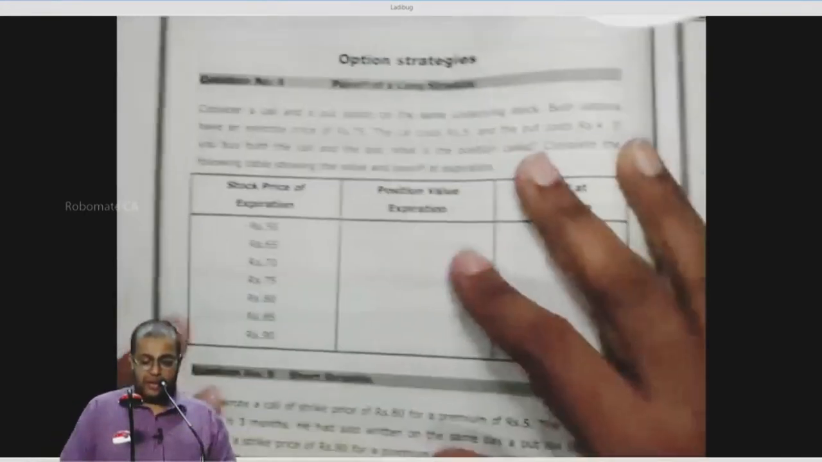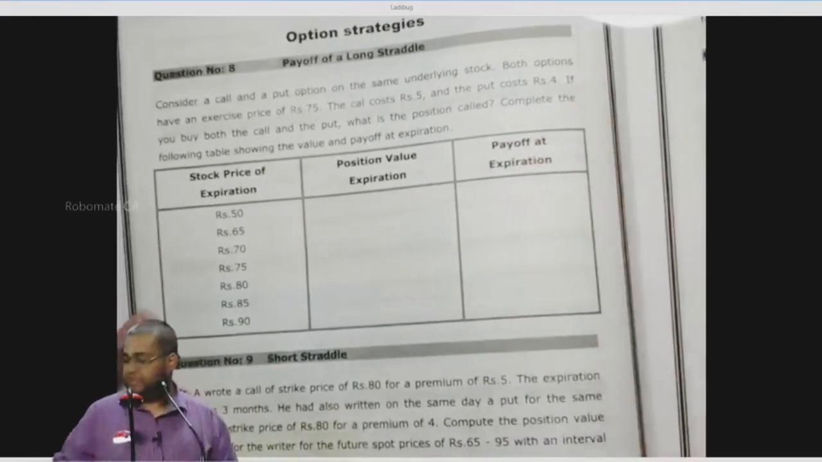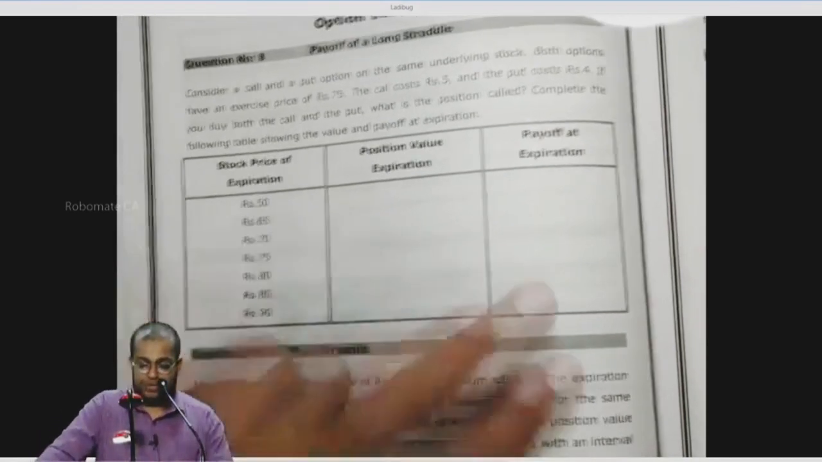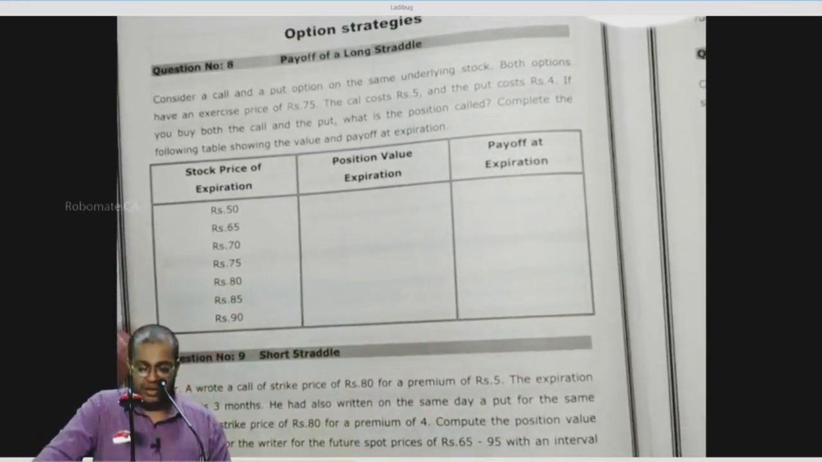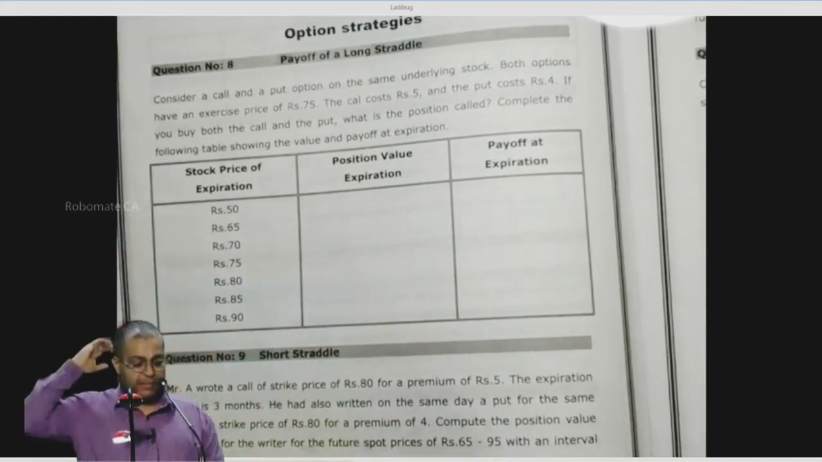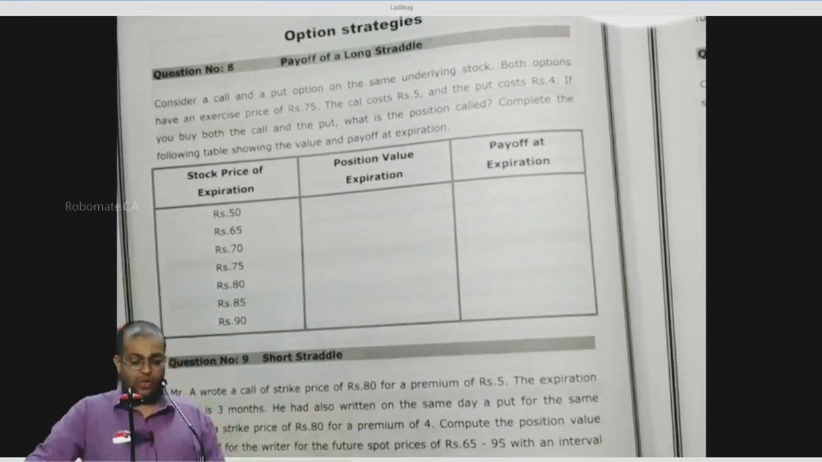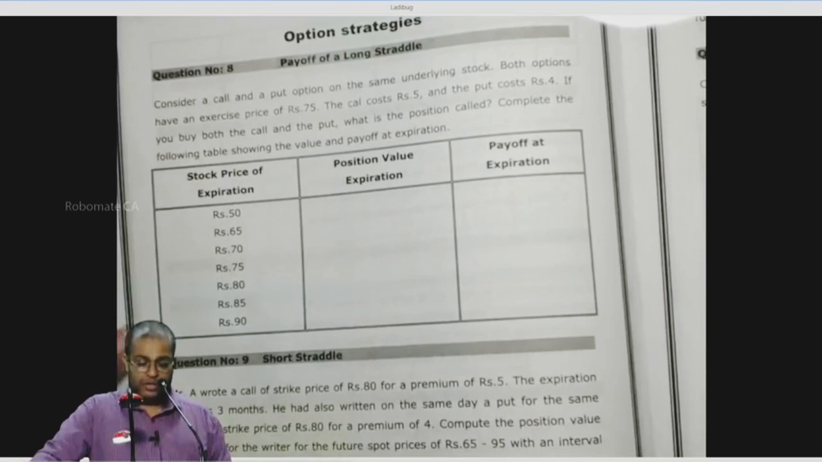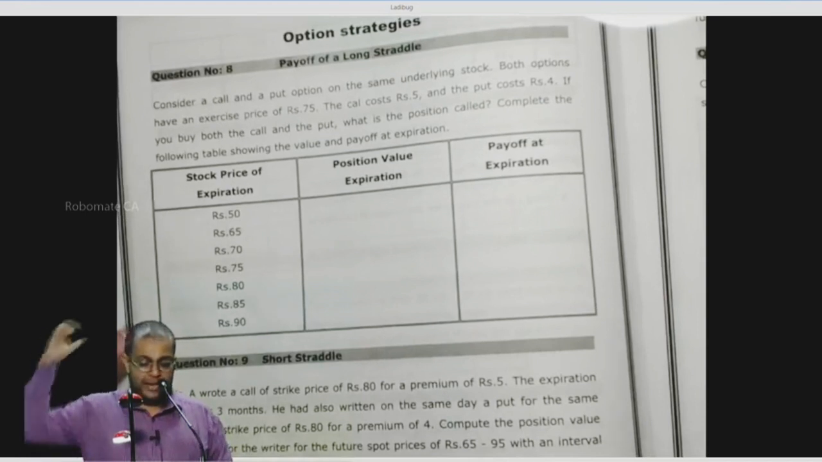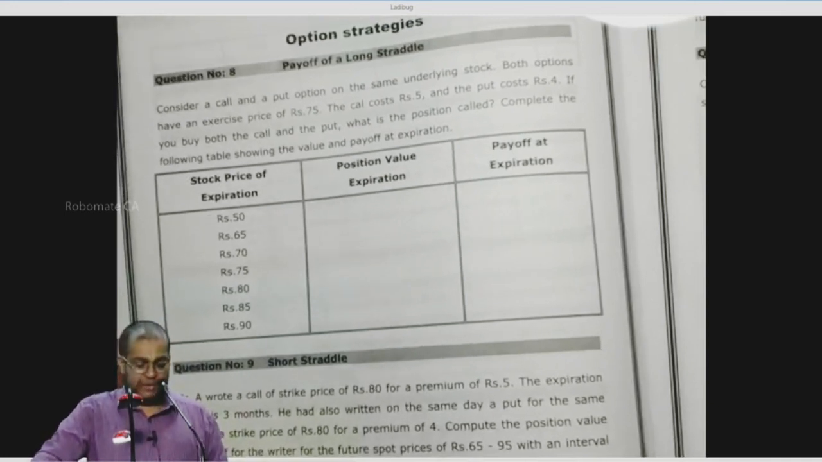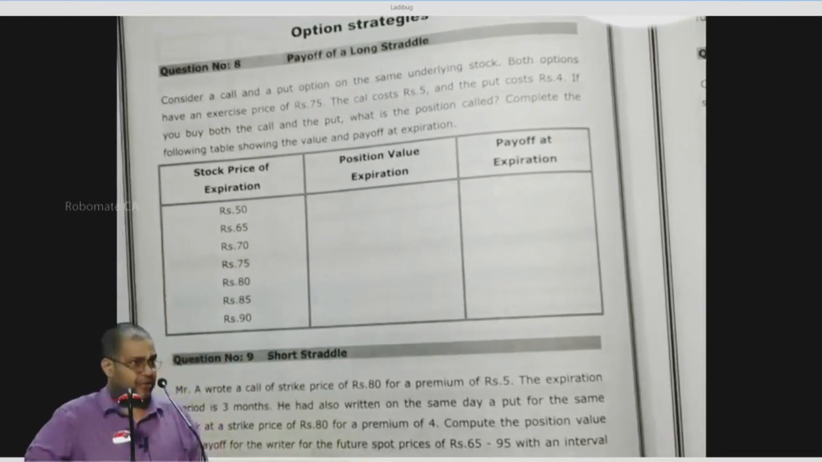Consider a call and a put option on the same underlying stock. Both options have an exercise price of 75. The call costs rupees 5 and the put costs rupees 4. If you buy both the call and put, what is the position called? Complete the following table showing the value and payoff at expiration. Stock prices from 50 rupees to 90 rupees are given in the question.